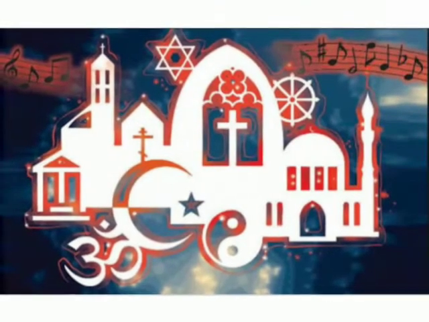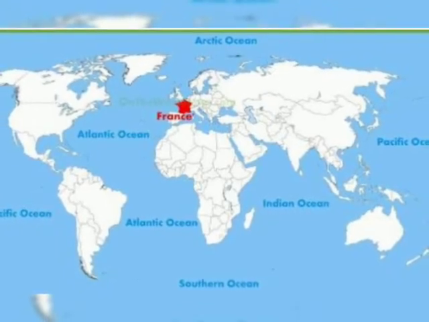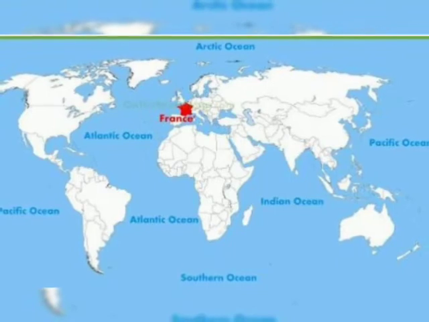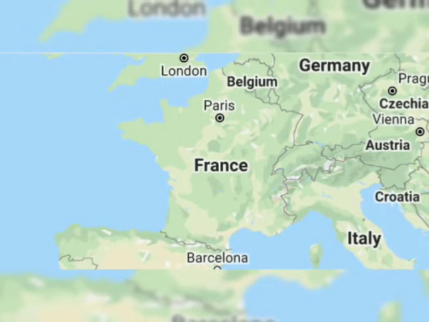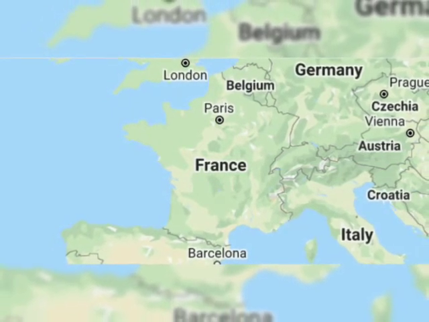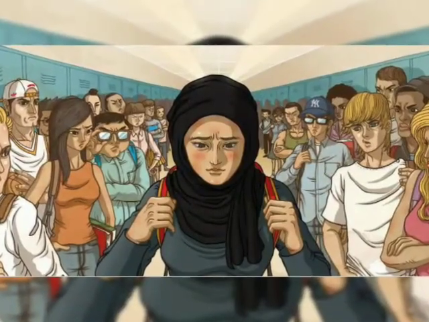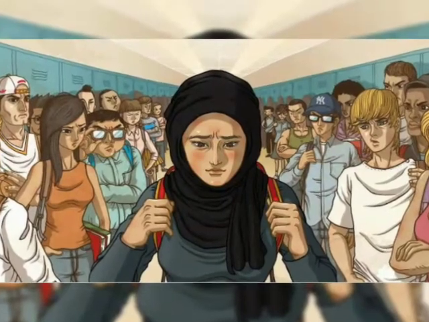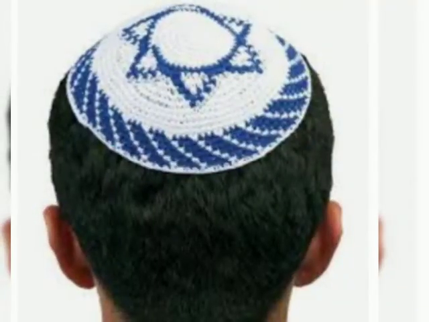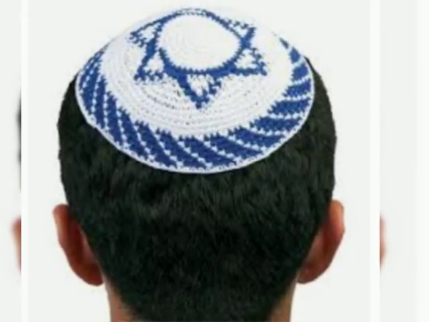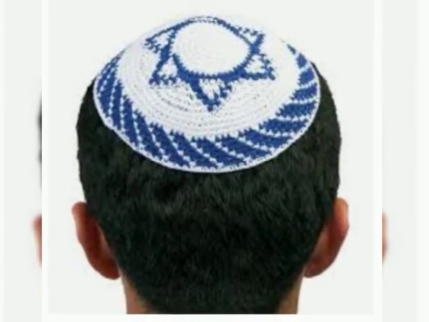Taking one more example, France in February 2004 banned wearing any symbol that shows one's religion, for example the Islamic headscarf, the Jewish skullcap or large Christian crosses. These were totally banned, and if somebody wore these symbols they were expelled from school. These are new ideas coming up in different countries about what's happening related to religion.